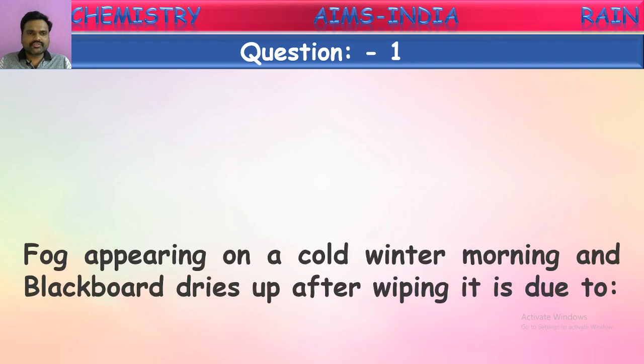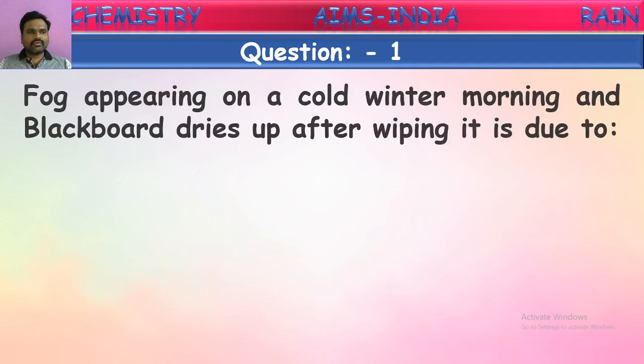So the first question: fog appearing on a cold winter morning and a blackboard drying up after wiping it is due to. Here they have given two changes. One is fog appearing on a cold winter morning, and the second is a blackboard drying up after wiping it with a cloth.